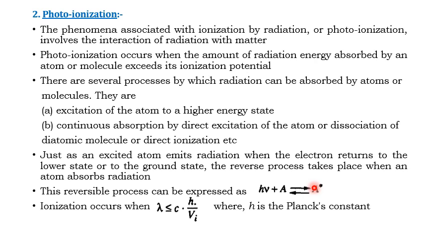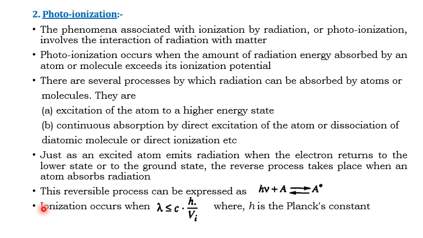The reverse process means that once the electron shifts from the higher energy level to the lower energy level, the atom emits the radiation. Once it emits the radiation, there is a separation of the emitted radiation and the atom. This is the reverse process taking place here.